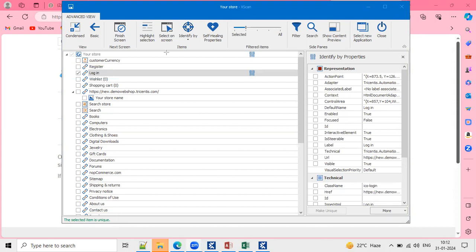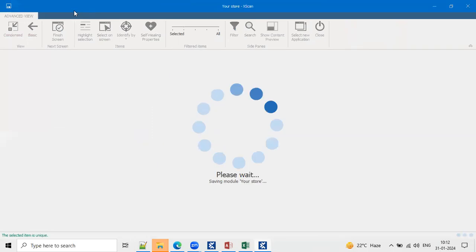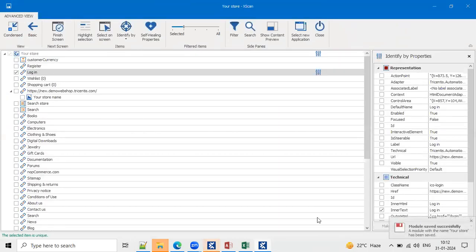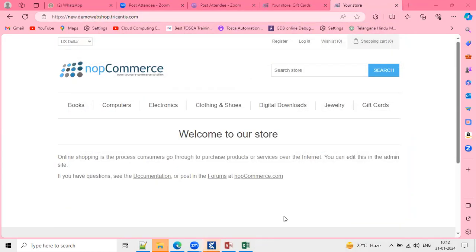Directly save the module. On the top left corner, you can see the save option. So the module is saved successfully. I'm closing the scanning window directly.